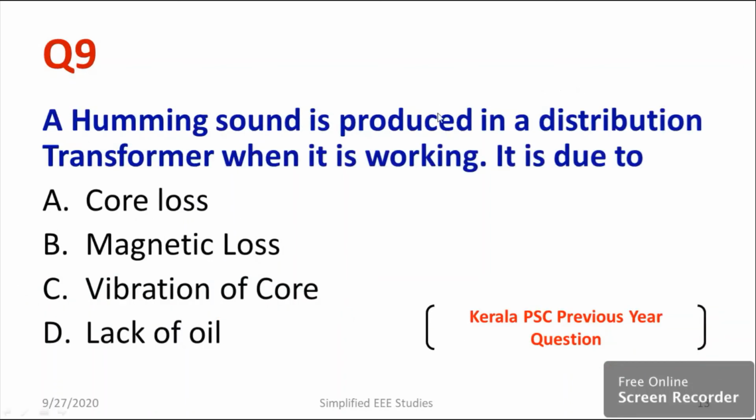A humming sound is produced in a distribution transformer when it is working. It is due to what? Core loss, magnetic loss, vibration of core, or lack of oil. What is the answer for this question? The right answer is that the humming sound is because of vibration of core. So I can go for option C.